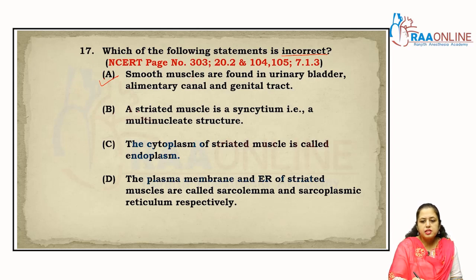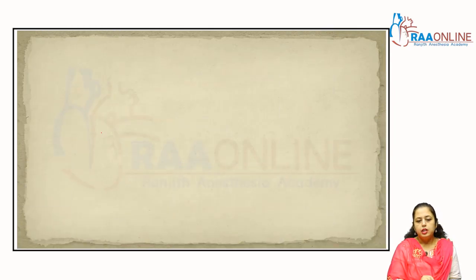A striated muscle is a syncytium, that is a multinucleate structure. Exactly, it is correct, right? The cytoplasm of striated muscle is called endoplasm. No. Muscle cytoplasm is called the sarcoplasm. Clear? So this is the incorrect statement. And the plasma membrane and endoplasmic reticulum of striated muscles are called the sarcolemma and sarcoplasmic reticulum respectively. Exactly, this is also correct. So in terms of the incorrect statement, the answer is C, right? Come to the next.